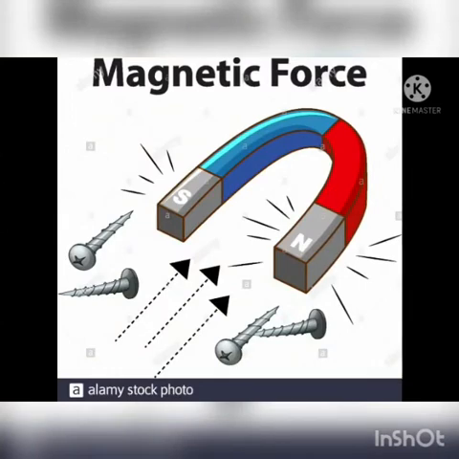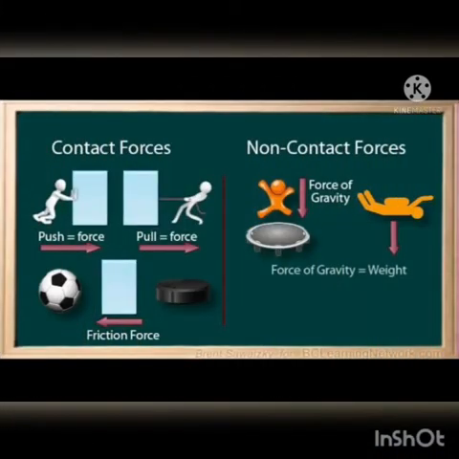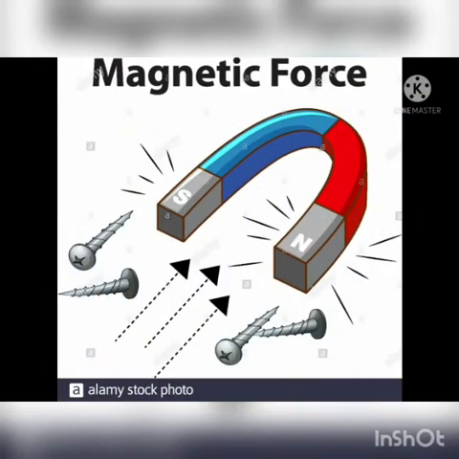If you have noticed two magnets, they either repel each other or attract each other. Similarly, certain objects, if they are brought near a magnet, move around. So from this, we can say that a magnet can exert force on another magnet or certain metals without being in contact with it. Therefore, it is an example of non-contact force, and this force is called magnetic force.